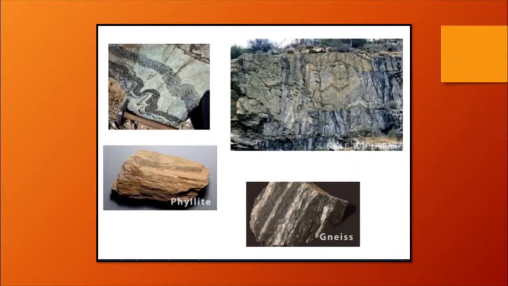Like limestone becomes marble, sandstone becomes quartzite, shale becomes slate, coal becomes graphite, basalt becomes schist, granite becomes gneiss, dolomite becomes marble. This is how it becomes. So because of thermal metamorphism, dynamic metamorphism and regional metamorphism, these kinds